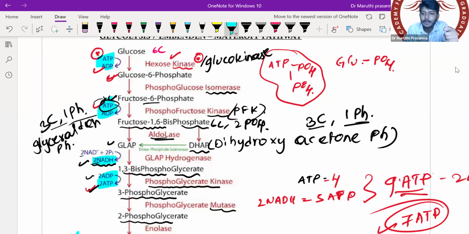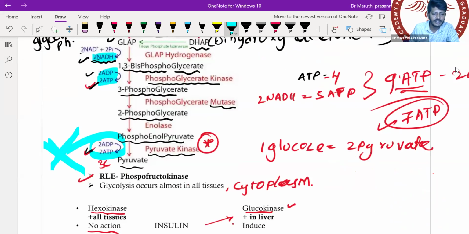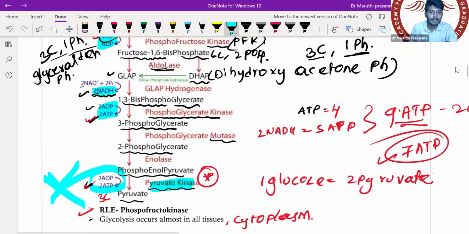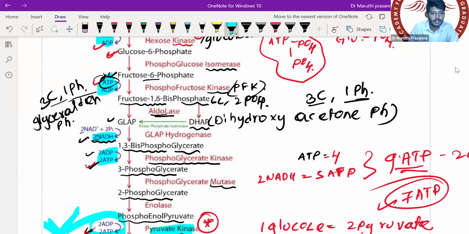No, because this pyruvate kinase deficiency occurs in the red blood cell. In the red blood cell, there is no mitochondria. NADH is of no use because there is no mitochondria. So in the RBC, a lack of pyruvate kinase enzyme leads to decreased formation of ATP, because that enzyme itself is not there. Two ATPs are formed here and two ATPs are utilized here. Now NADH is of no use, so that will lead to zero ATP in the RBC.